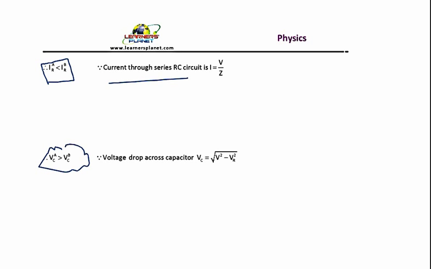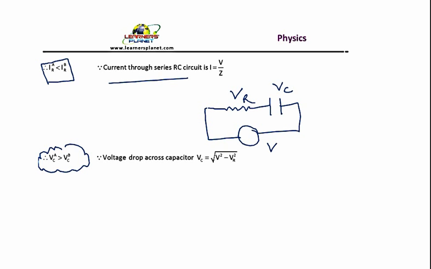And since impedance is less, if you try to find out the potential drop across the capacitor, this total voltage V is distributed among VR and VC. Now in case A, since the current is less, the voltage drop across the resistor will be less.